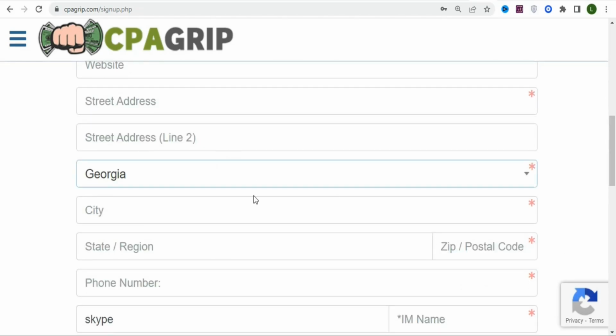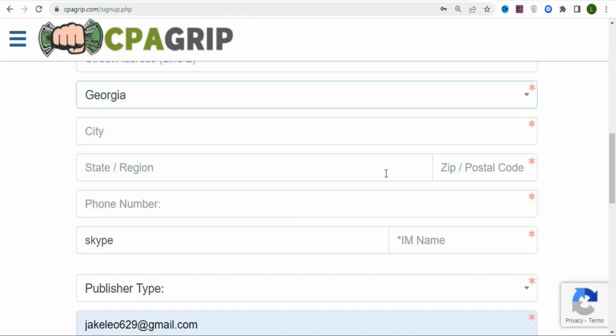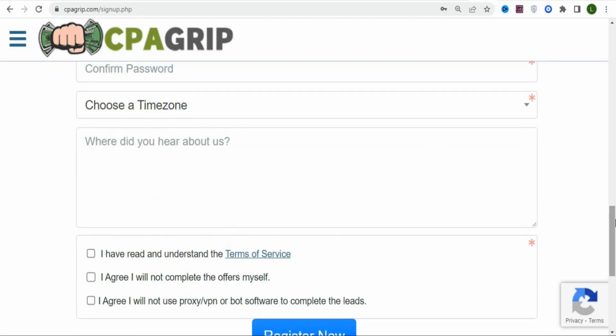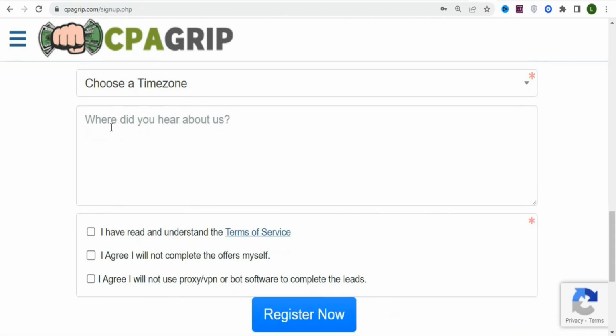If you have to, your country, you are going to select that, the city, and you have the state or the region. So once you select that, you are going to select your Skype address. So just search for how to create a Skype address so that you can create one and then enter it here. Once you enter all those details, you are going to select your time zone. Once that is done, you can see where did you hear about us, so just enter it. In your case, you are going to just enter YouTube.